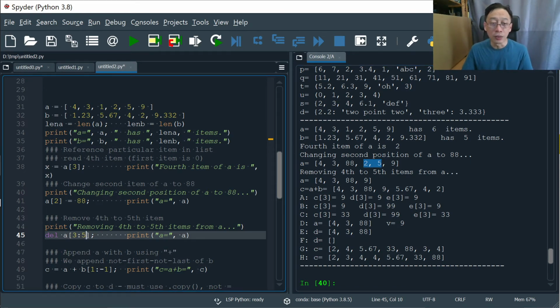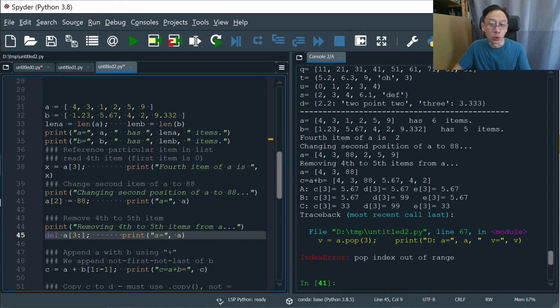And what if I say 3 colon? Remember what that means, all the way to the end. So starting at 3, 0, 1, 2, 3, starting and including this number 2 here, position 3, all the way to the end, including the end deleted. Right. So if we do this, then first of all, there's no error. Pop index, oh, sorry, because it affected subsequent operations.